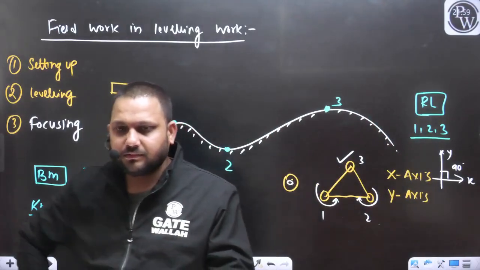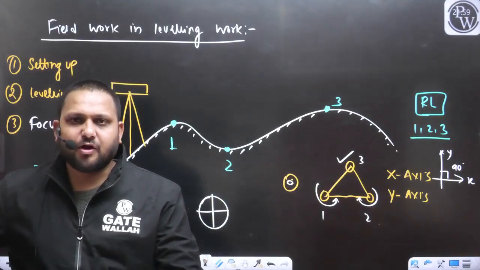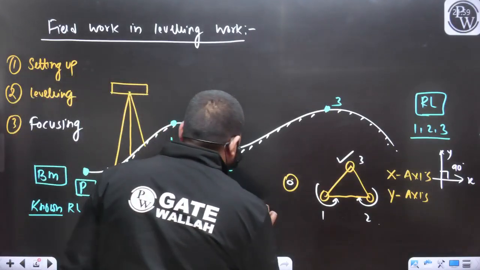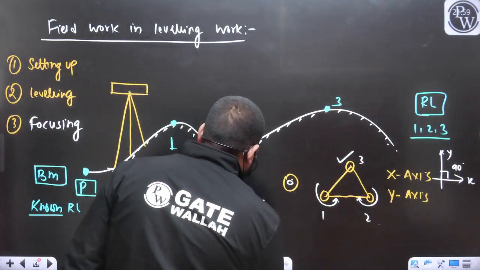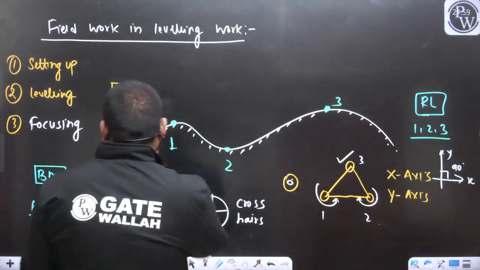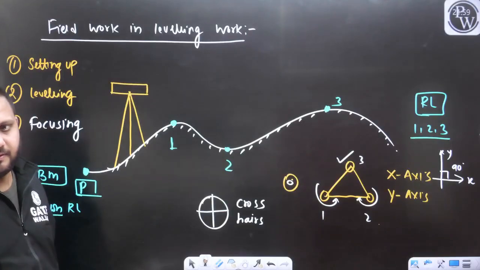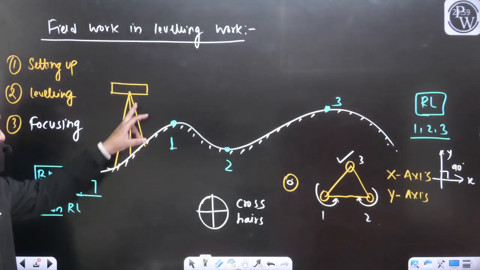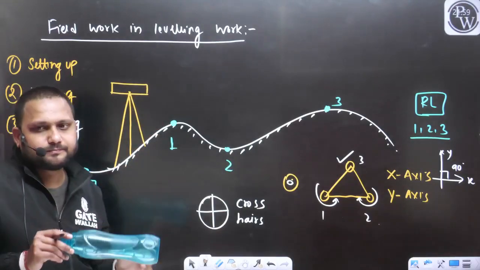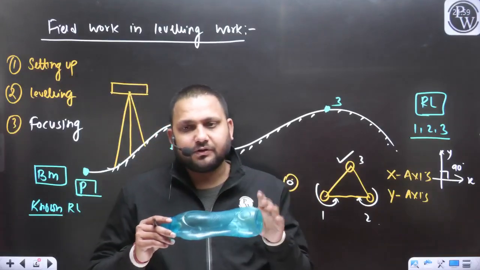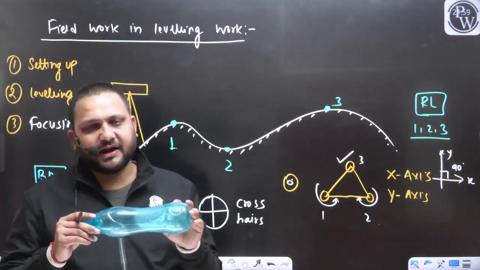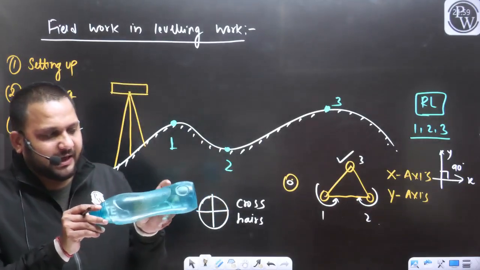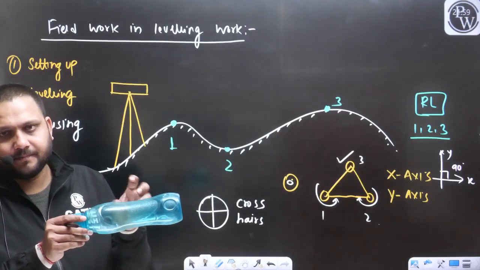So this diaphragm or the crosshair should be clearly visible to you from the eyepiece. Once these are clearly visible, now we will focus the objective side. For focusing this objective side, there will be an external screw like this.